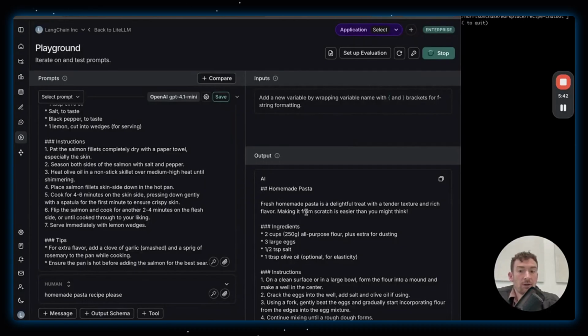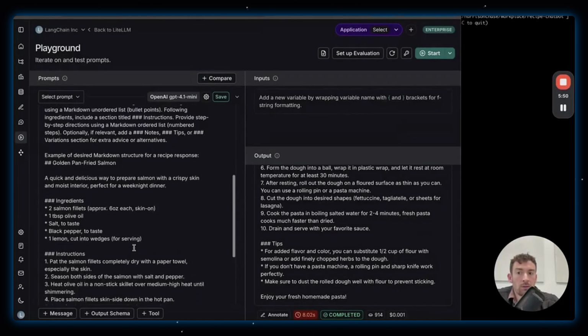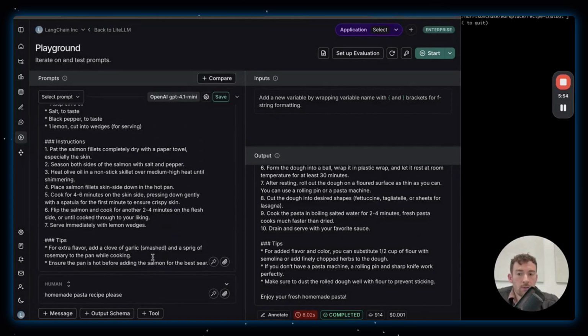It starts with kind of like this header 2 thing. It goes on for a little bit and then ends with some tips. So it follows a very similar pattern as this example here.